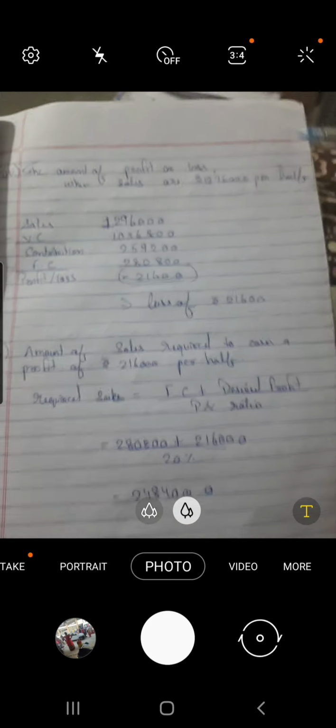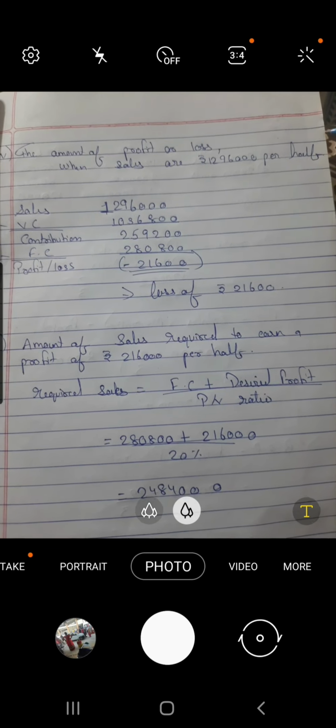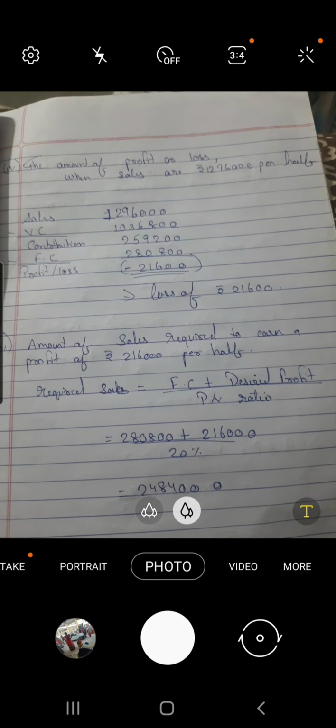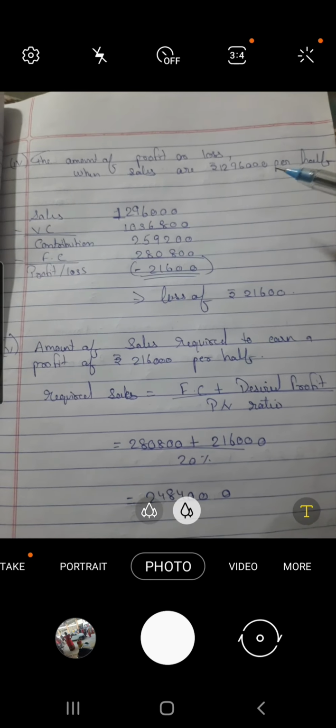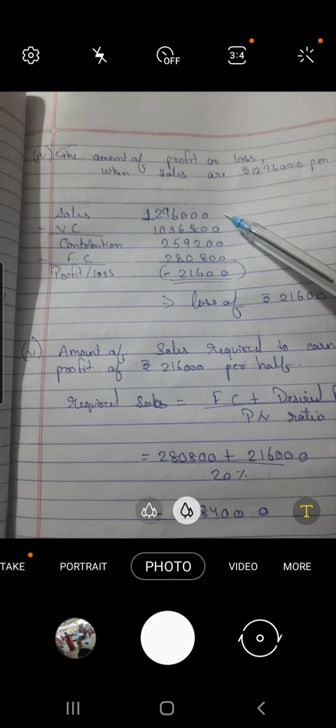Next, the amount of profit or loss when the sales are rupees 12,96,000 per half. So we will assume sales as 12,96,000 minus